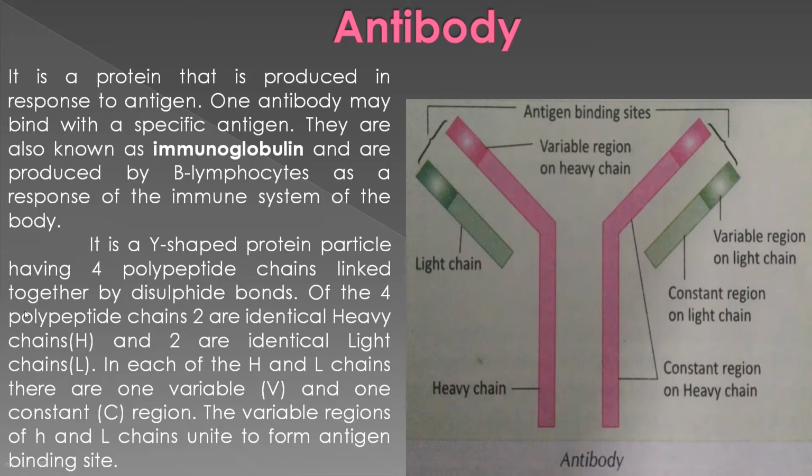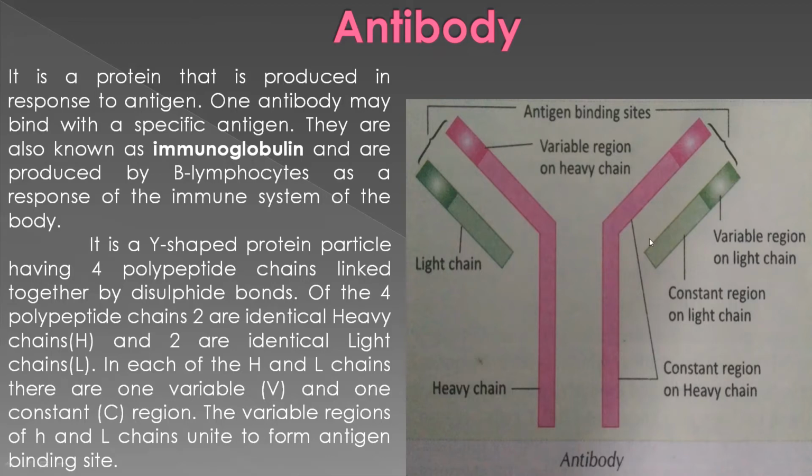Of the 4 polypeptide chains, 2 are identical heavy chains and 2 are identical light chains. See, out of the 4 polypeptide chains, 2 are light chains and 2 are heavy chains.